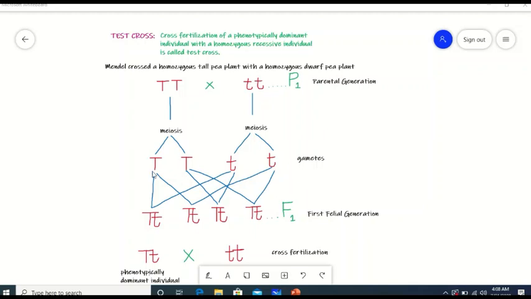Then the gametes were crossed, first one with first one, second one with first one, second one with second one. As a result, the offspring produced in the F1 generation, or first filial generation, were heterozygous tall.